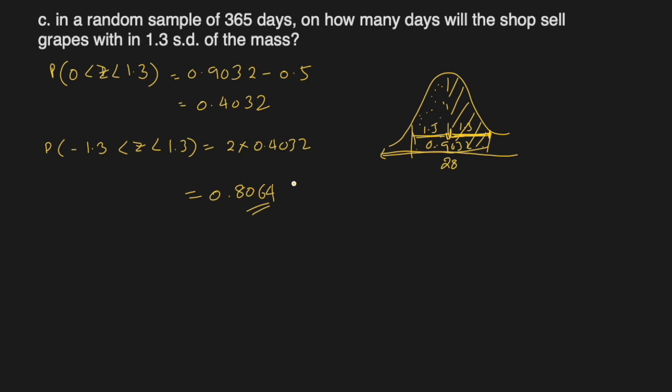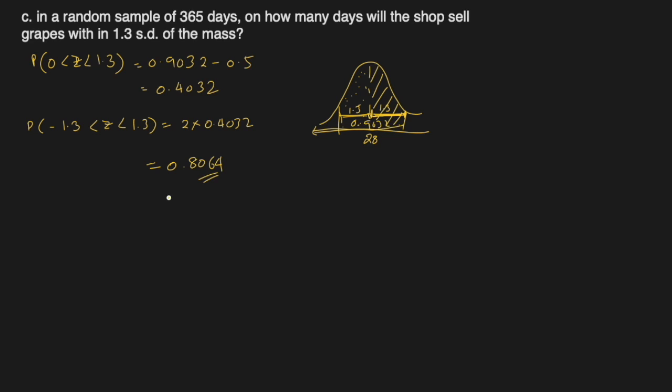So the answer will be 0.8064. However, the question was on how many days will the shop sell grapes within this? So we got the probability. The expected number of days, we can say E(X), will be equal to np, the total number of days multiplied by probability, which is 365 times 0.8064.